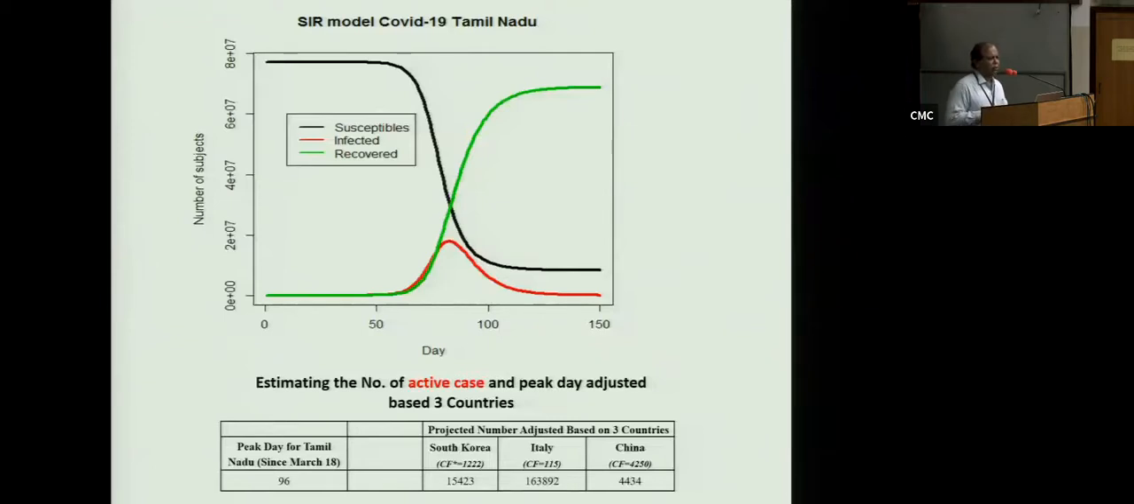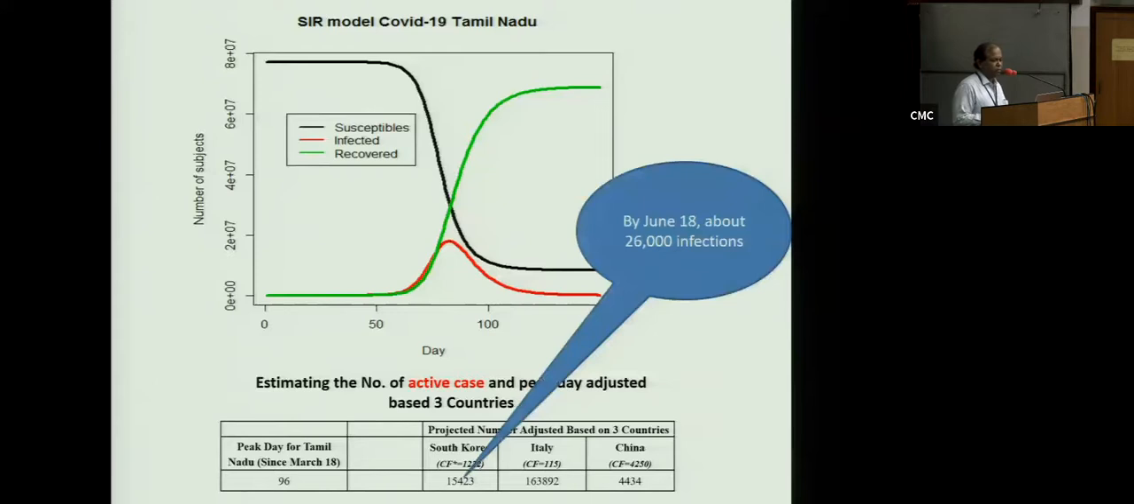We wanted to suggest that it would be around 25,000 by 96. This is about the 18th of June. On the 18th of June, Tamil Nadu should have around 25,000 cases reported. So this is the number of active cases. Therefore, by June the 26,000 infections should occur. This is our prediction.